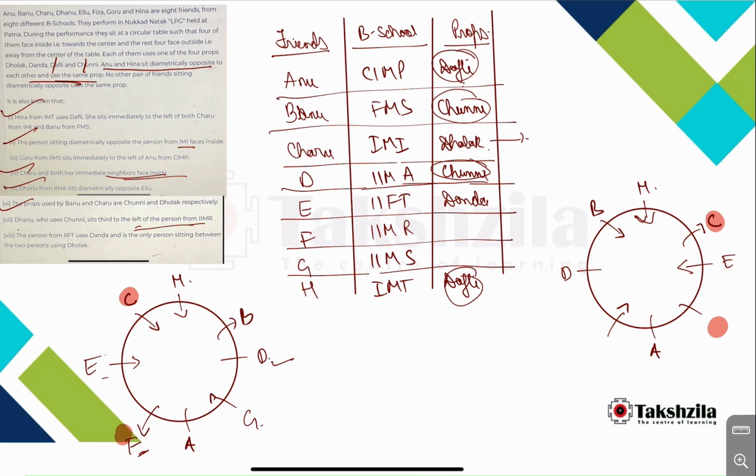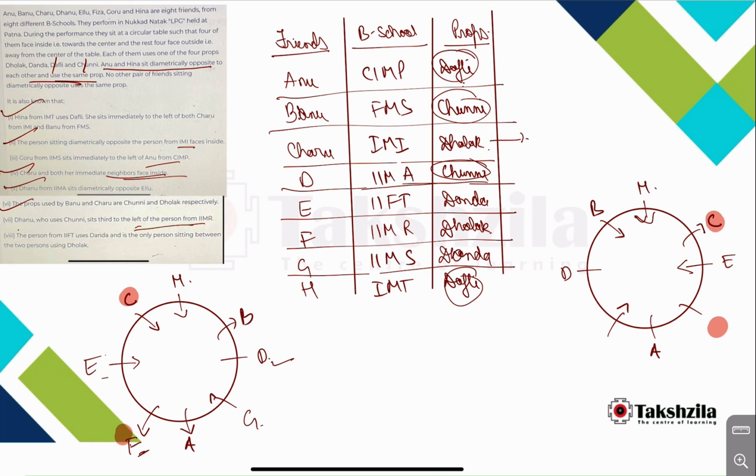Okay, now one point we have, the person from IFT uses, no, where is CMP? Goru from IMS sits to the immediate left of Anu from CMP. So immediate left of Anu, which means that Anu will face outside. Okay, now C and F both are using the same prop, so it has to be dholak. Okay, and this G has to be danda.